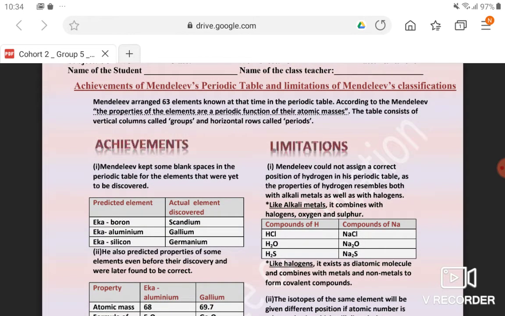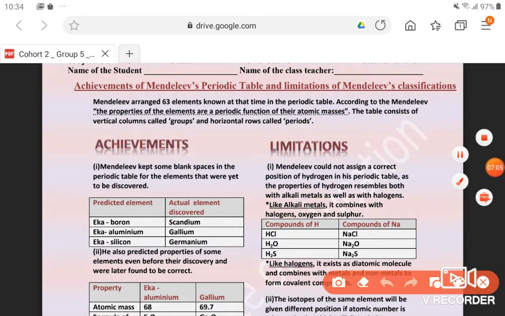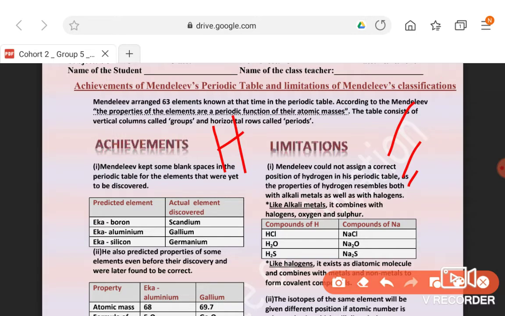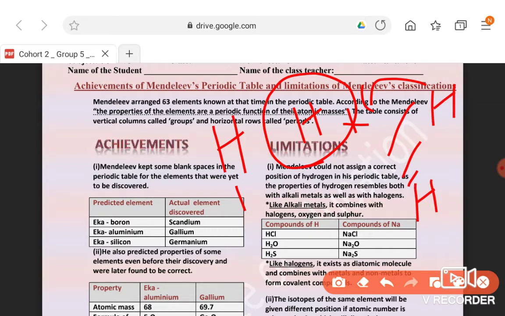Next is limitations. What were the limitations of Mendeleev? Mendeleev could not assign a correct position to hydrogen in his periodic table, as the properties of hydrogen resemble both alkali metals as well as halogens. Because you all know hydrogen has one electron, its atomic number is 1, so its first shell contains one electron, so it tends to gain one electron. If it gains one electron, it will have a -1 charge, that will be hydride, and if it loses one electron, then its charge will be H plus.